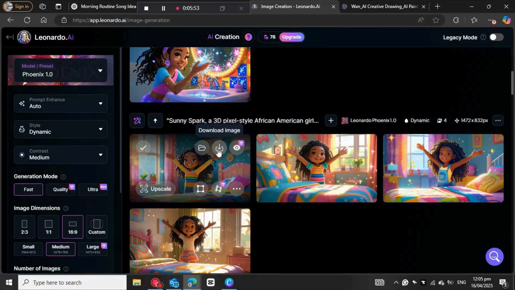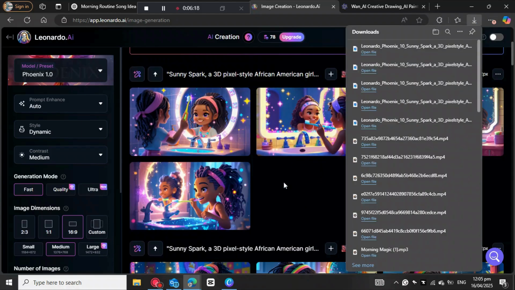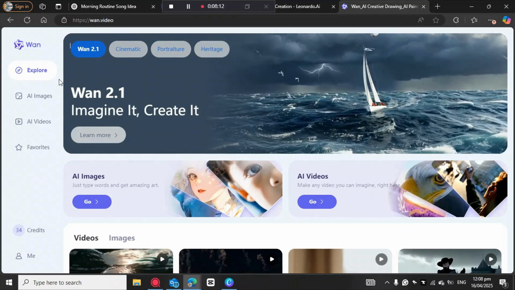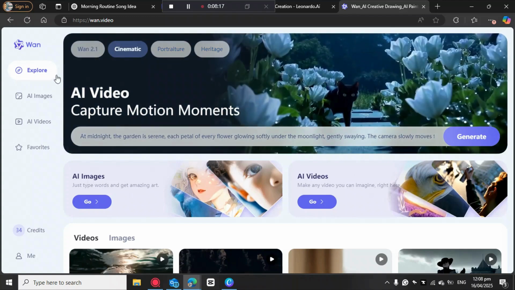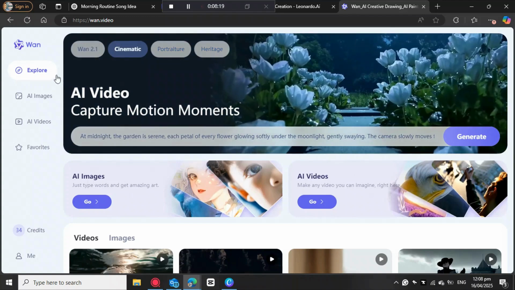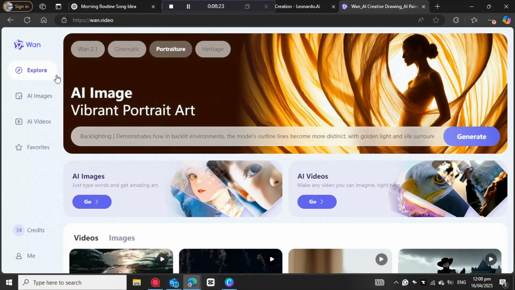Okay, then I come here to download the image. This one, they look cute. We need to come here to this AI. It's called 2.1. So we're going to take the images that we got from Leonardo to here so that we can convert them into some videos.